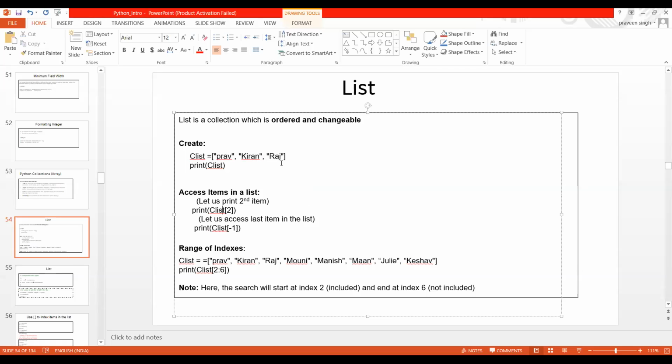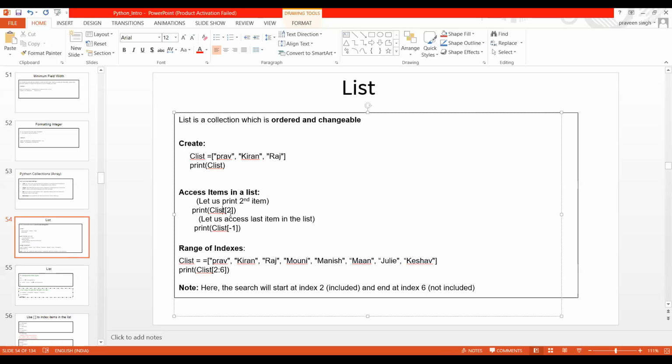So the second element is nothing but Raj. Now, suppose instead of this, you don't want to count each element in the list. You just want to print the last element from the list. How are we going to do that? For the last element, you can just write -1. If you write -1 with the list name, then you will get the last name from the list. So this is how we don't need to remember the count to access any further element.